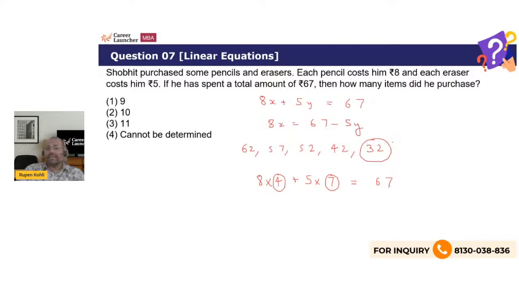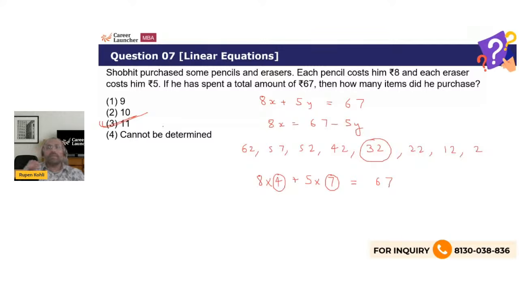Well, yes, definitely, because if you keep on doing minus 10, you don't get another multiple of 8 further, right? 22, 12, 2. So therefore, that is the unique answer. There is no other combination such that a multiple of 8 and a multiple of 5 adds up to 67 exactly. There is only one solution over there, right?